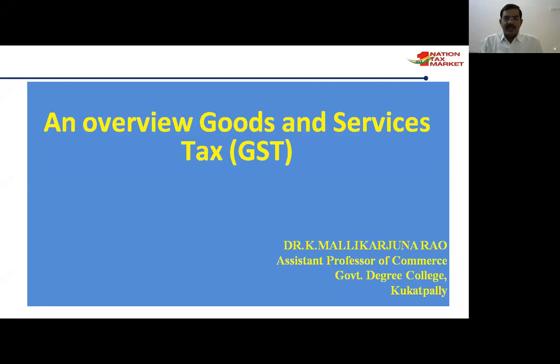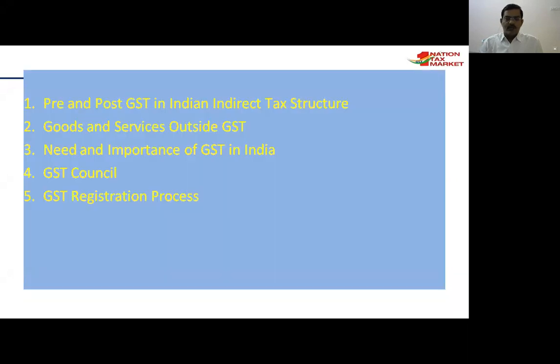Today, I am going to explain a very important topic in the Commerce and Management subject, that is Goods and Service Tax. Before I start, my presentation covers pre and post GST in the Indian indirect tax structure, what products and services are outside the GST, the need and importance of GST or advantages of GST, the role of the GST Council, the GST registration process, and the GSTR returns, different types of returns. I will explain one by one.